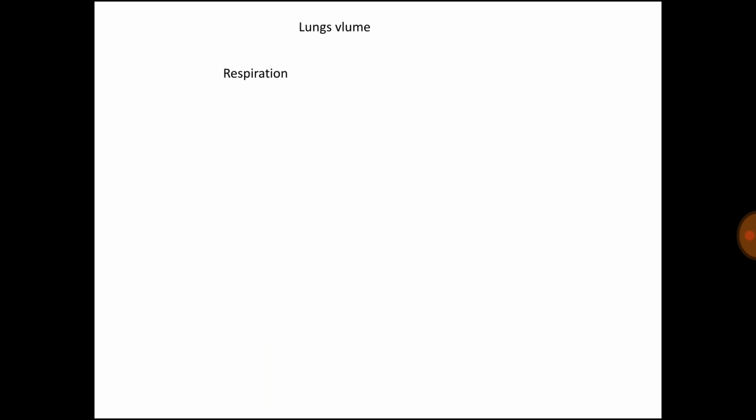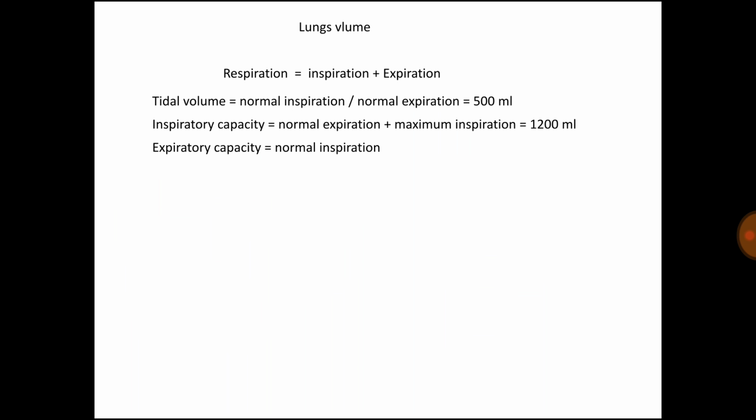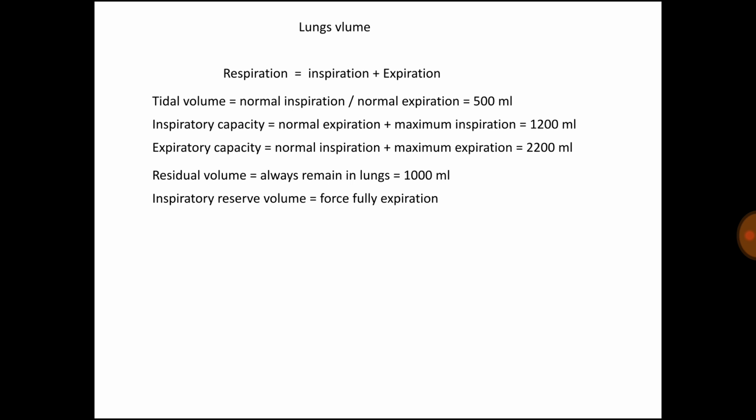Now, the lung volumes. Respiration involves inspiration plus expiration. The tidal volume is equal to a normal inspiration or a normal expiration, and the volume of air is around 500 ml. The inspiratory capacity is equal to normal expiration plus maximum inspiration, which is 1200 ml. The expiratory capacity is normal inspiration plus maximum expiration, which is 2200 ml. The residual volume always remains in the lungs, and it's 1000 ml. The inspiratory reserve volume is forceful inspiration after a normal inspiration, and the volume is 2500 ml.